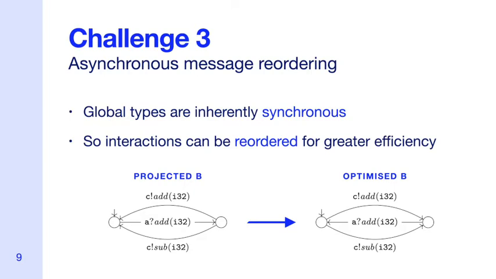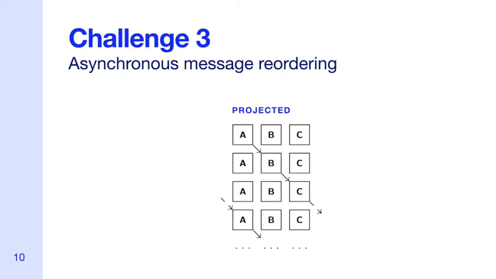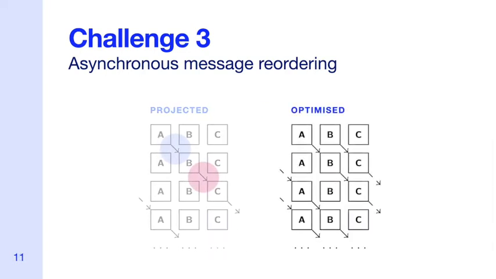By swapping the order of the input and output actions for B, such that it sends before receiving, as you can see on the slide, we can actually make the protocol more efficient. Let's see how this works. Originally, A sends to B before B sends to C, but with the optimized type for B, A and B can both send asynchronously in parallel, which allows the protocol to progress faster.